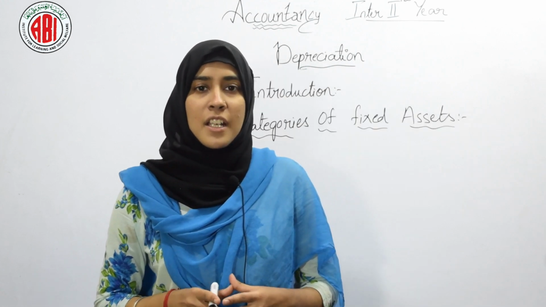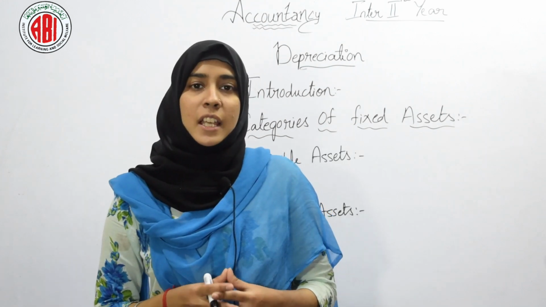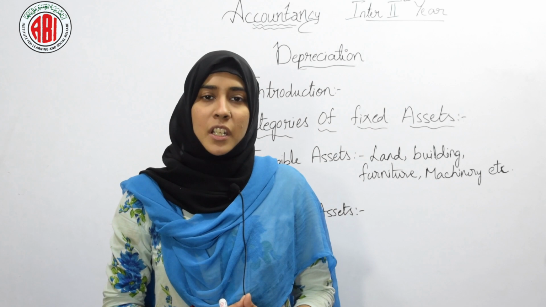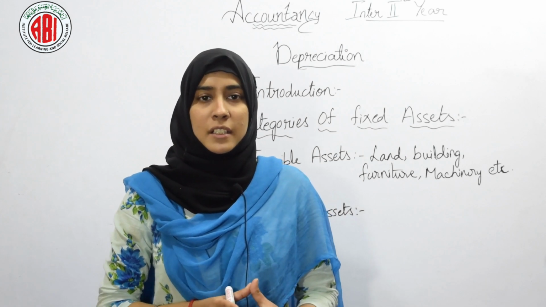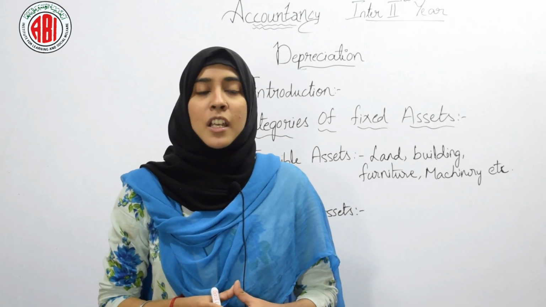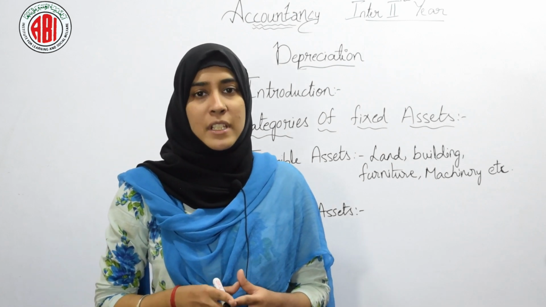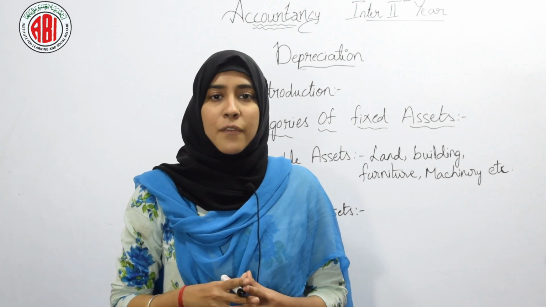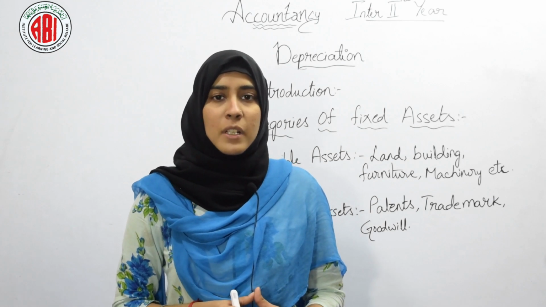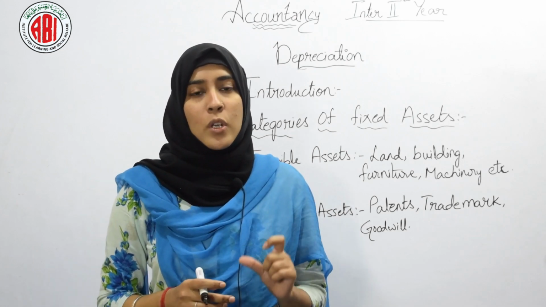Fixed assets are categorized into two categories. They are tangible assets and intangible assets. Tangible assets have bodily structure or physical existence. For example, land, building, machinery, furniture are the examples of tangible assets. However, the value of land cannot be depreciated as it has unlimited existence. Now let's see what do you mean by intangible assets. Intangible assets don't have physical structure, or they don't exist physically. For example, patents, trademark, goodwill, etc. are the examples of intangible assets. But we should always remember that depreciation will be applied only on fixed assets.